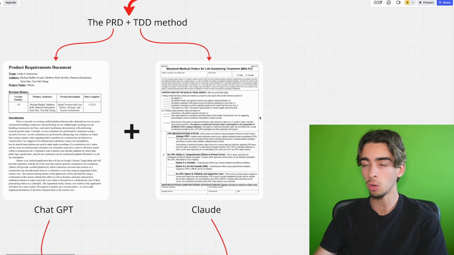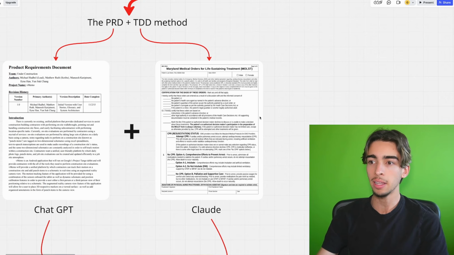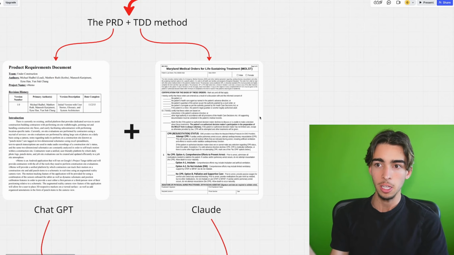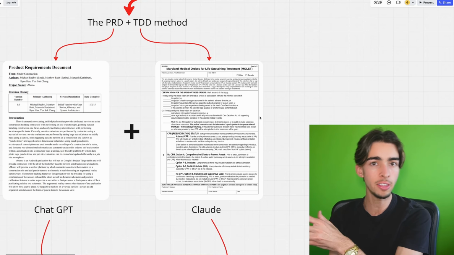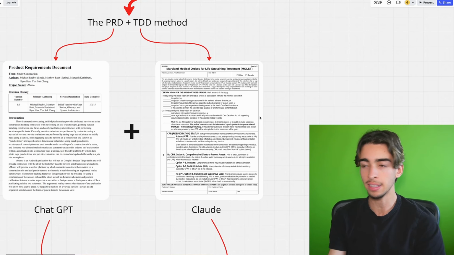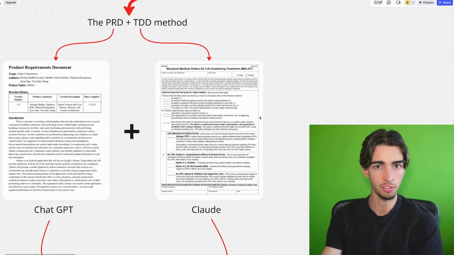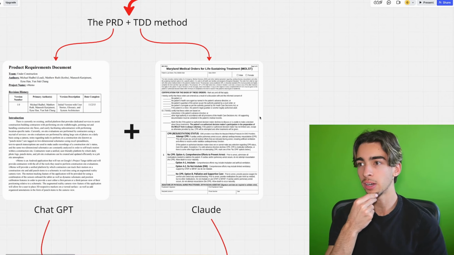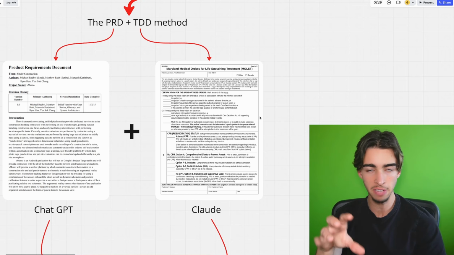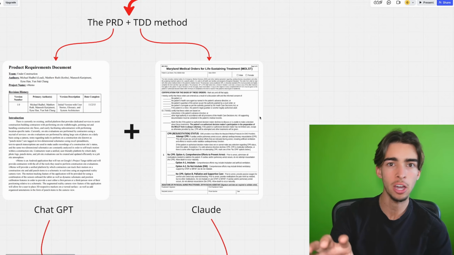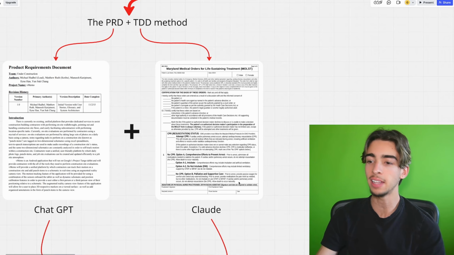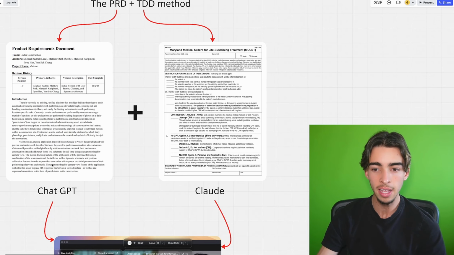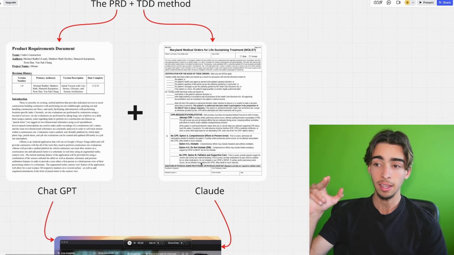And then what is the TDD? Well, the TDD is another document, but this is the Technical Design Document. So if the PRD was essentially a description of what your app is, the TDD is a description of the technical route and implementation that Claude Code must follow. So for example, for the background transparency, you can use this specific color pattern that is available on the macOS system, which has this effect and whatever, it's just technical. And Claude Code is the one that does that, okay? So Claude takes in this PRD document that ChatGPT made and drafts this TDD that it will follow itself later on.